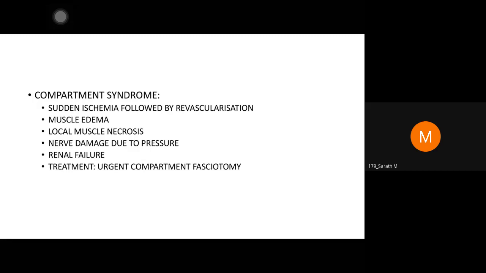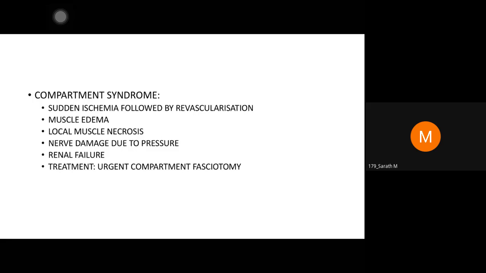It never comes back to normal because the myocardium has suffered permanent damage, or when the reflow was established, there is a free radical injury to the myocardium, thereby making the muscles weak. Similarly, in the limb, free radical damage can lead to localized muscle necrosis and muscle edema, causing compartment syndrome.